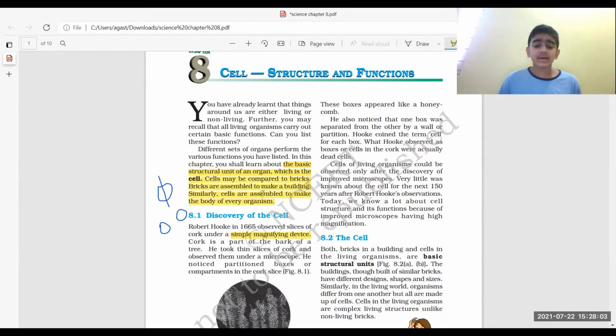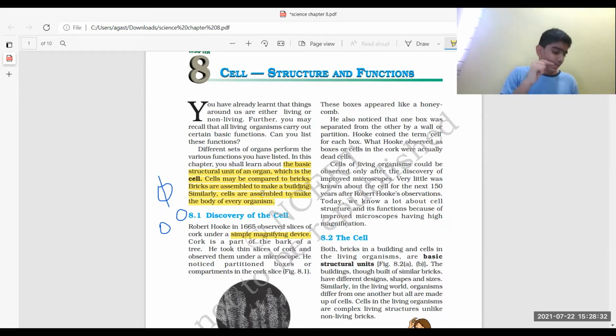Okay, so now coming to the discovery of the cell. Simple thing, guys, explaining in simple words. There was a person called Robert Hooke. What did he do? In 1665, he observed slices of cork under a simple magnifying device. Cork, guys, is a part of the bark of a tree. He took thin slices of cork and observed them under a microscope.